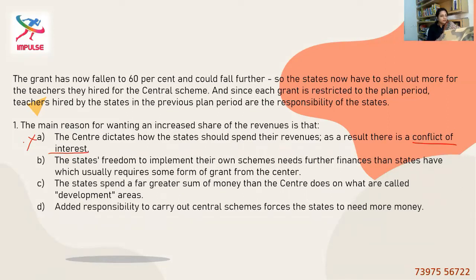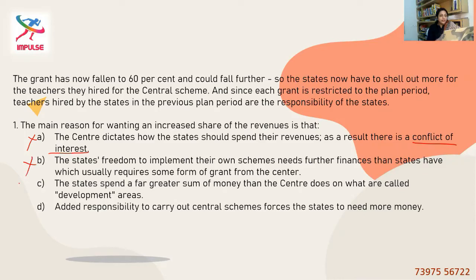Option B, the state's freedom to implement their own schemes needs further finances than states usually have, which requires some form of grant from the center. I think this is also something made up. This is not in the passage, or this is not even implied in the passage. Definitely, option B is also eliminated.